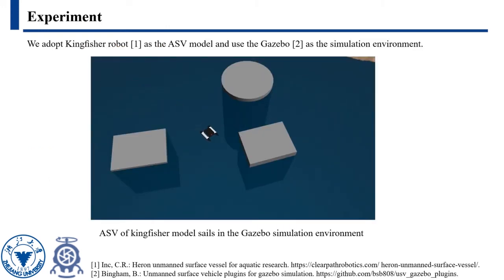In the experiment, we adopt the Kingfisher robot as the ASV model and use Gazebo as the simulation environment. Trapezoidal collocation is used as our optimization tool. The simulation environment contains 3 different obstacles in a 20 × 20 square meter task area as shown in the figure.